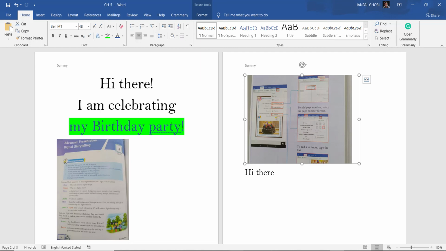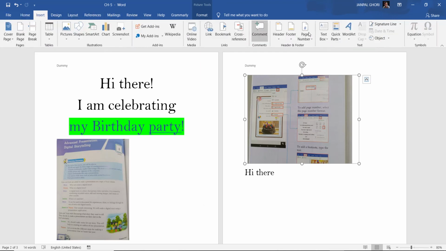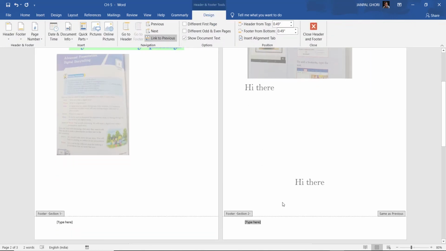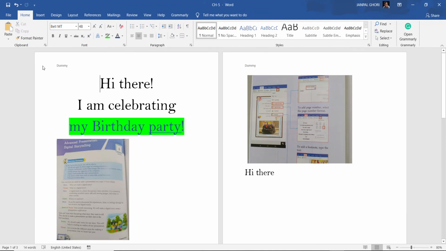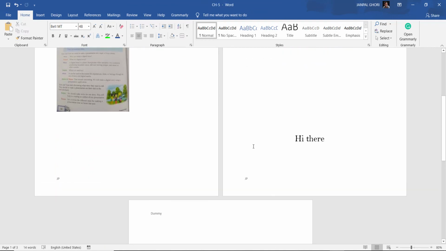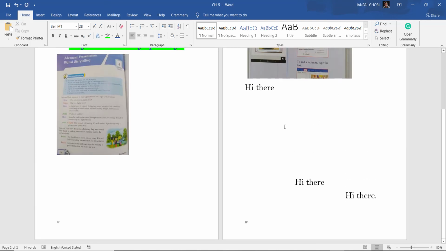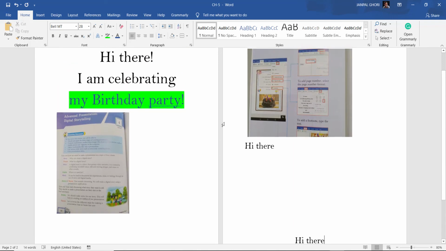Okay, and further, what you can see is header and footer. What you want to add, birthday invitation, or you can write any by whom. Suppose we are in the insert tab. So I want to add a footer in the last line. I am writing jp, and I am getting close. You see, in the header I have added dummy, in the footer I have added jp. So that way you can add all the things. I'm just showing you how to do it practically.